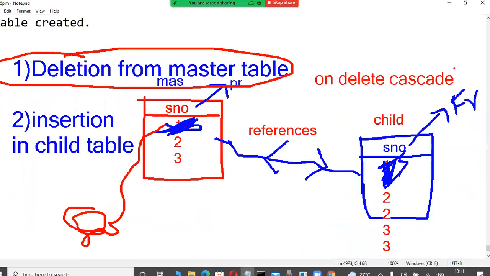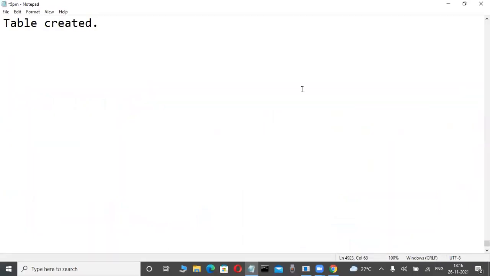But in which table do we use the on delete cascade clause? You may think the master table, but no, it is the child table side. Along with the foreign key constraint, only two optional clauses are there: on delete cascade and on delete set null. When that clause is there, deleting a master table record automatically deletes the child table records also. That is how powerful it is, and that is really correct.